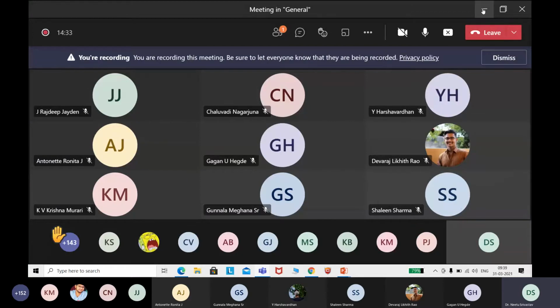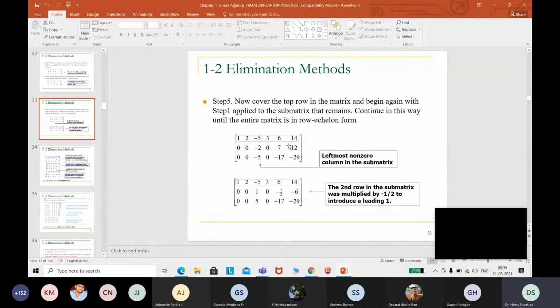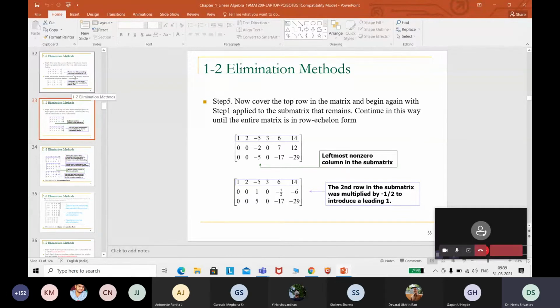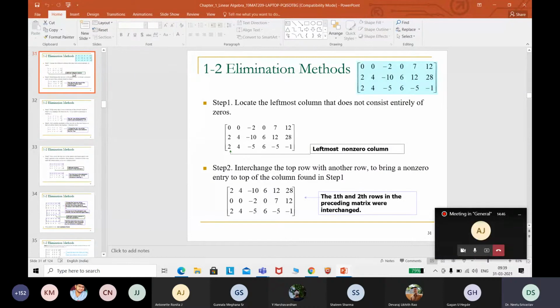Okay, ma'am, let us come to the Gauss elimination method. What I said is that, yes, this is the first question. You just see, we have to implement the Gauss elimination method for this particular question. Now here, for this question, we cannot implement the Gauss elimination method directly, because in the first row, the very first element is 0. If this is 0, we cannot put a 1 here.